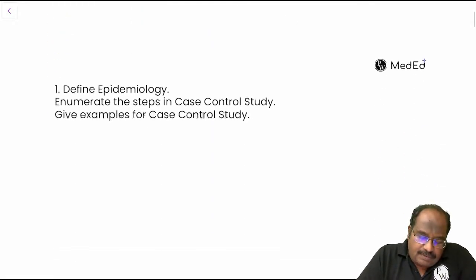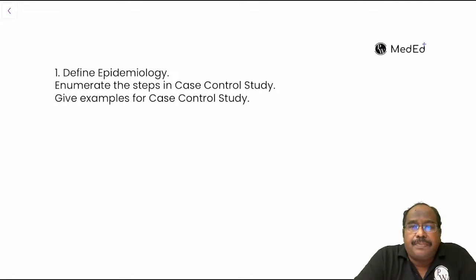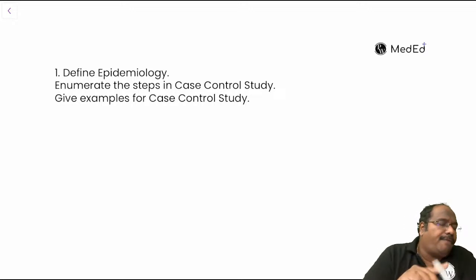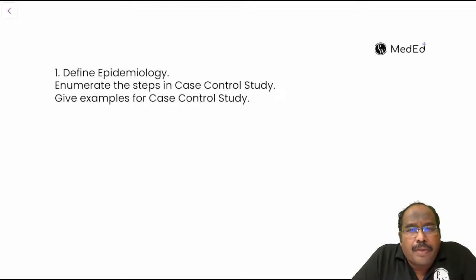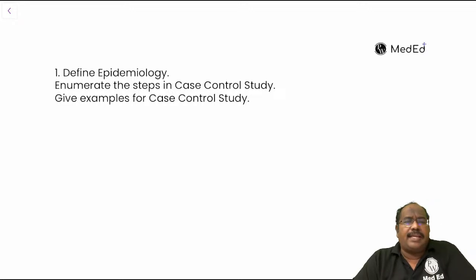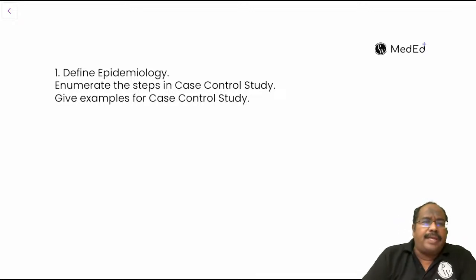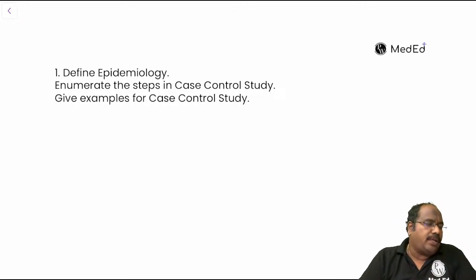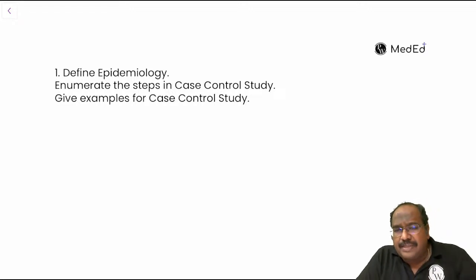Now first we'll start with this essay question. Define epidemiology. Enumerate the steps in a case control study. Give examples of a case control study. You can get the notes from the Telegram group, whatever we are discussing.